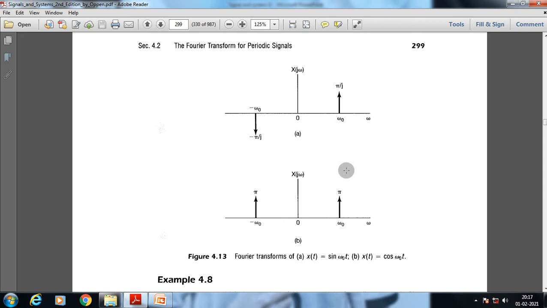When you are converting the signal from time domain to frequency domain, what we really extract is a specific frequency analysis. When we transform a periodic signal from time domain to frequency domain, we extract a few values.